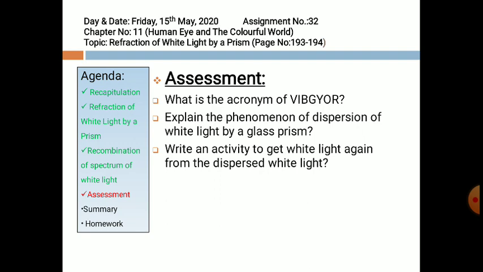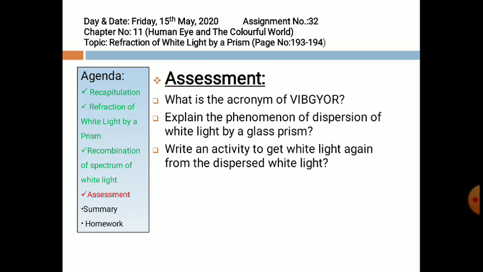The third question is, write an activity to get white light again from the dispersion of white light. The answer comprises the activity which was done by Isaac Newton to obtain white light when he placed two prisms inverted with respect to each other and passed white light through them.